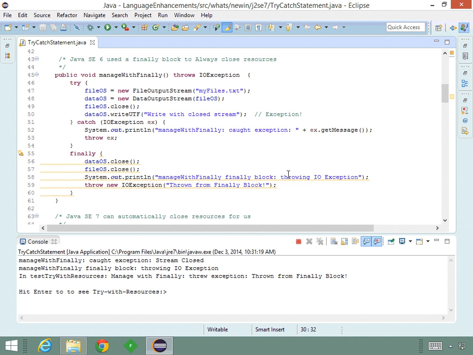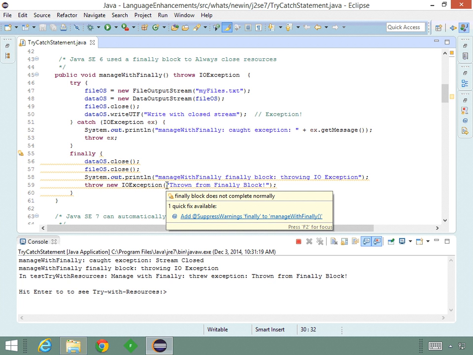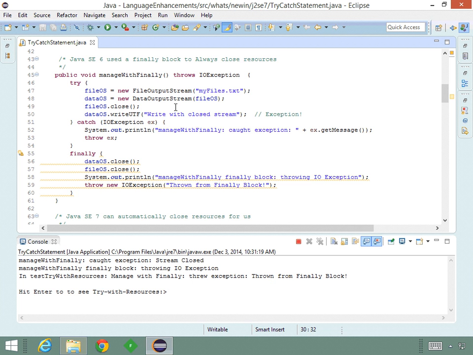And then the finally block threw its exception, and we see that happened. But when we got to test try with resources and caught that, the exception we caught was the one that was thrown from the finally block. The real exception from our try block was suppressed. In fact, we don't even know from the calling code that there was an exception thrown from this try block.